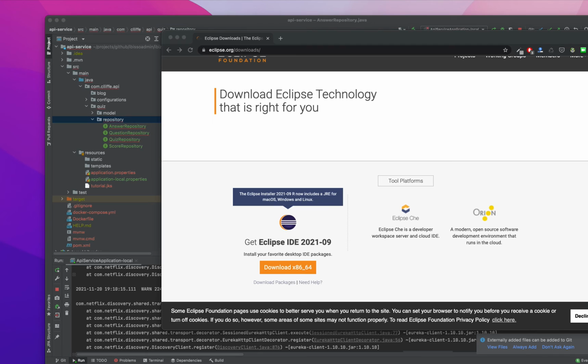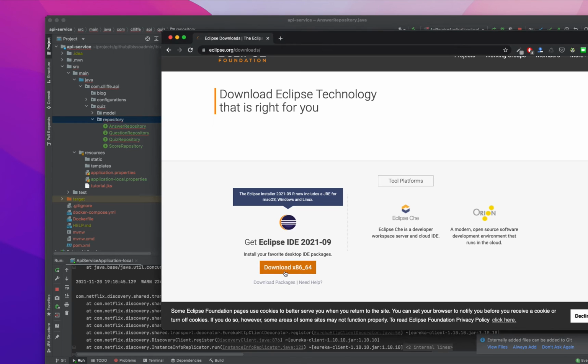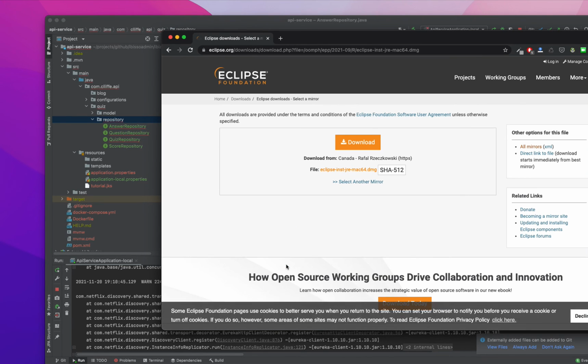In this video we will see how to install Eclipse, and in the next couple of videos we will see what we can do using Eclipse. So today I'm going to just download. I will do that right away because I don't know how long it will take to download this macOS version of Eclipse. Just click on that.